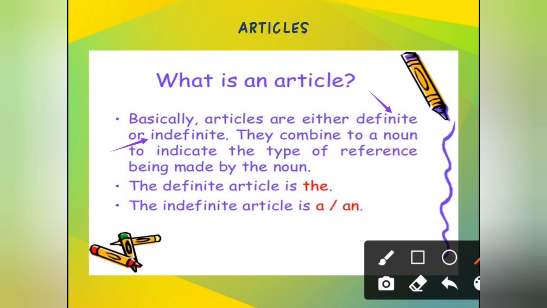Okay, so they just reference the type of a noun, which kind of noun it is, important or not so important, and so on. Okay, so we have two types: definite article, that is "the", and indefinite article, "a" and "an". Generally, students, whenever someone asks you how many types of articles there are, you always have to say we have two types, definite and indefinite, not three, because three we have subparts like definite, "the", indefinite, "a" or "an".